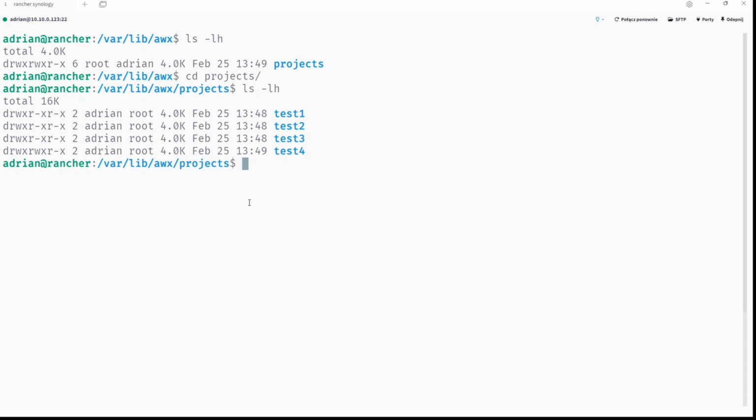But always remember, make a backup, just for security reasons, or just to sleep calm, so you don't have to worry that something went wrong and someone deleted the persistent volume and persistent volume claim and your files are gone, or deleted files from the directory. So you have monitoring, you have backup, and you know what's going on, and you can quickly revert back changes. I mean, you can restore files and directories. That's it. Simple as that.